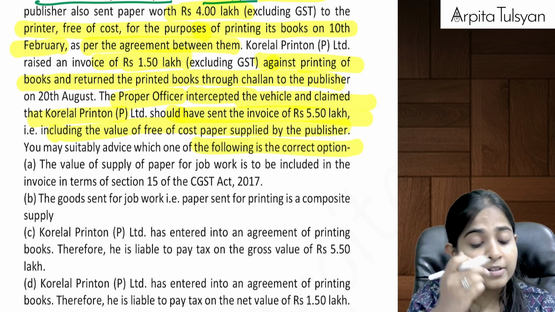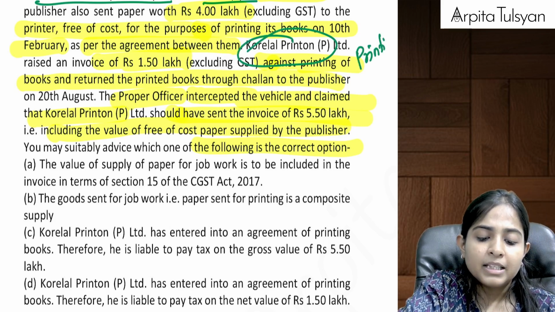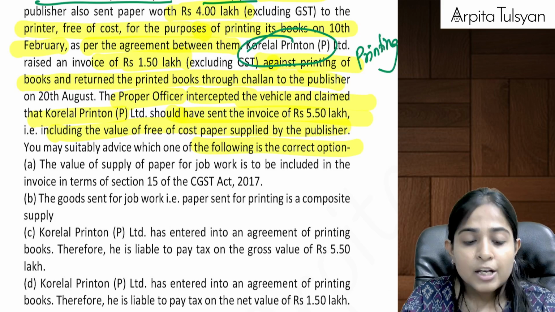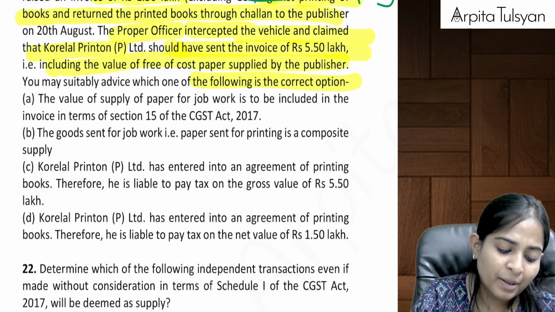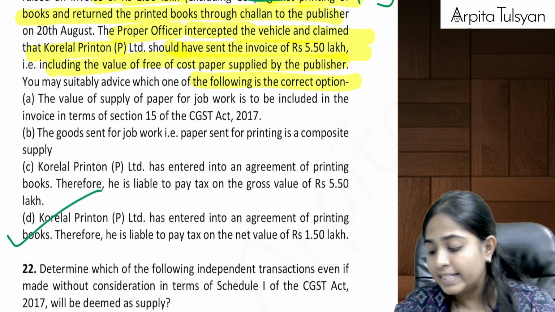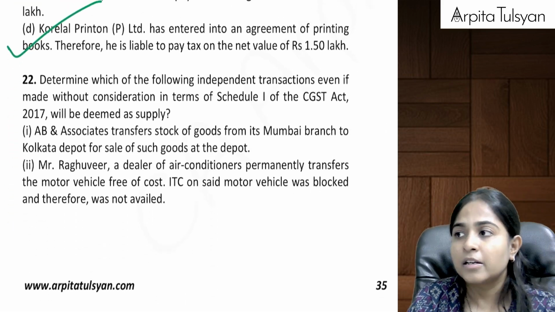Can we say the service that is provided by the printer is only of printing? Paper was given by us. So he provided us only the printing services. So the value is only equal to rupees 1.5 lakhs. So can we say he is liable to pay tax only on 1.5 lakhs as supply of service?